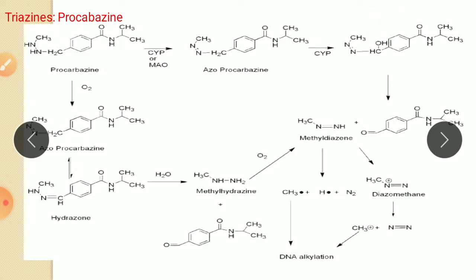After hydroxylation, there is the formation of two products, an aldehyde and methyl diazine.